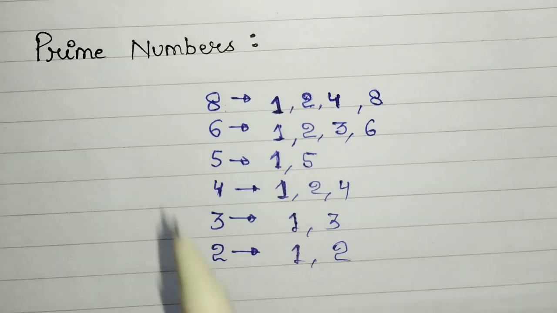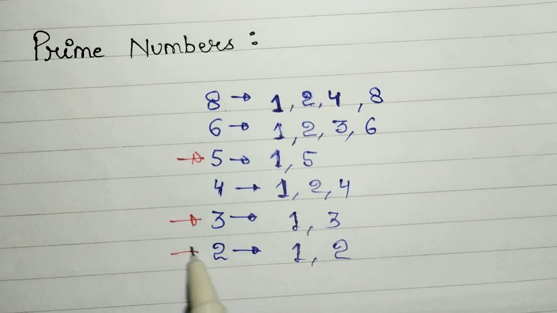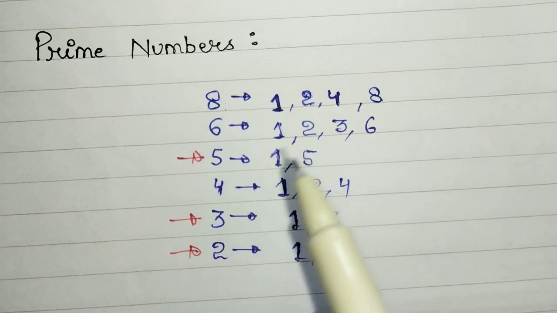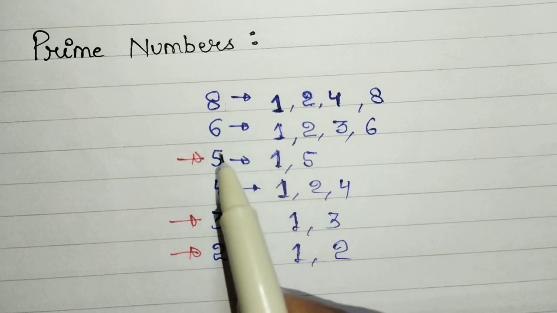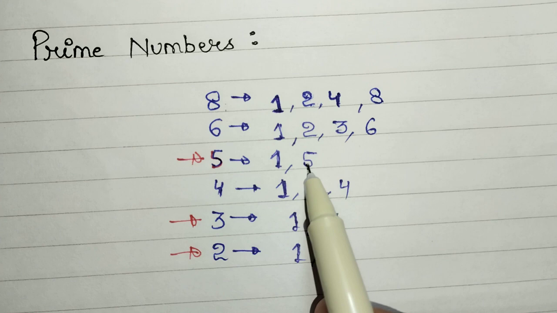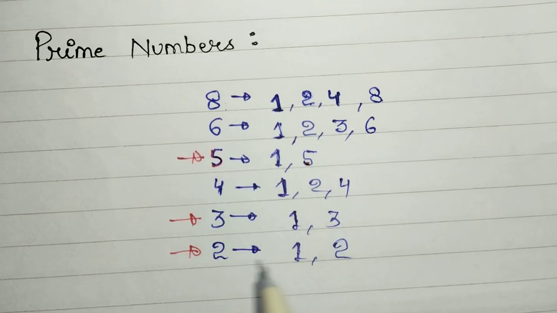Now let's focus on these numbers 5, 3, and 2. What do you see? There are only 2 numbers which can divide 5, right? 1 and 5. There are only 2 numbers which can divide 3, 1 and 3. Similarly for 2, there are only 2 numbers which can divide 2.